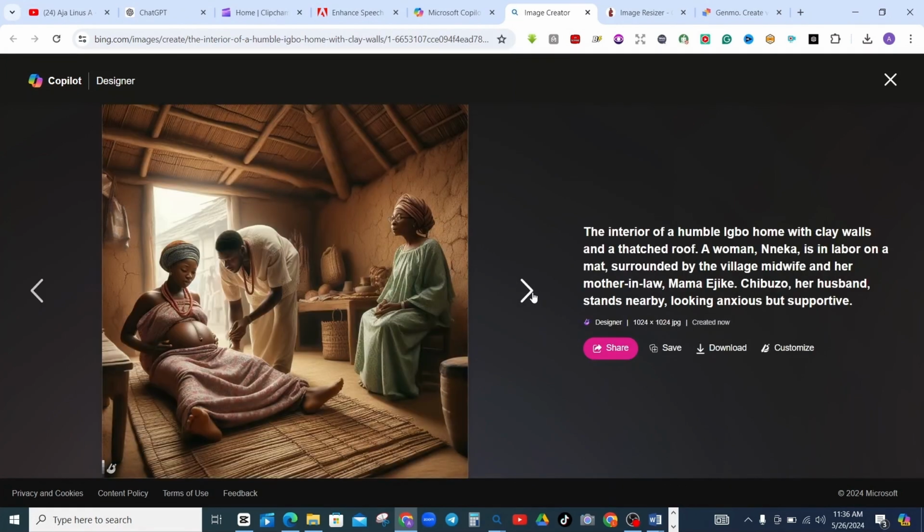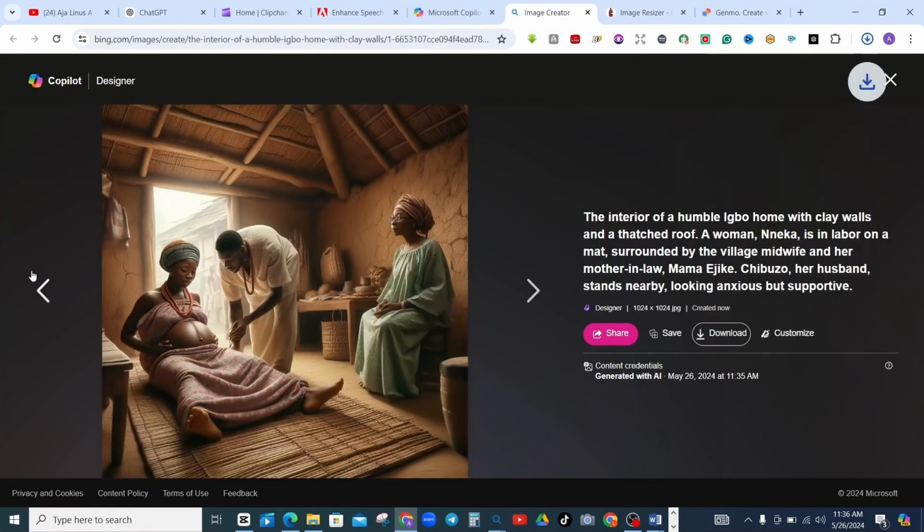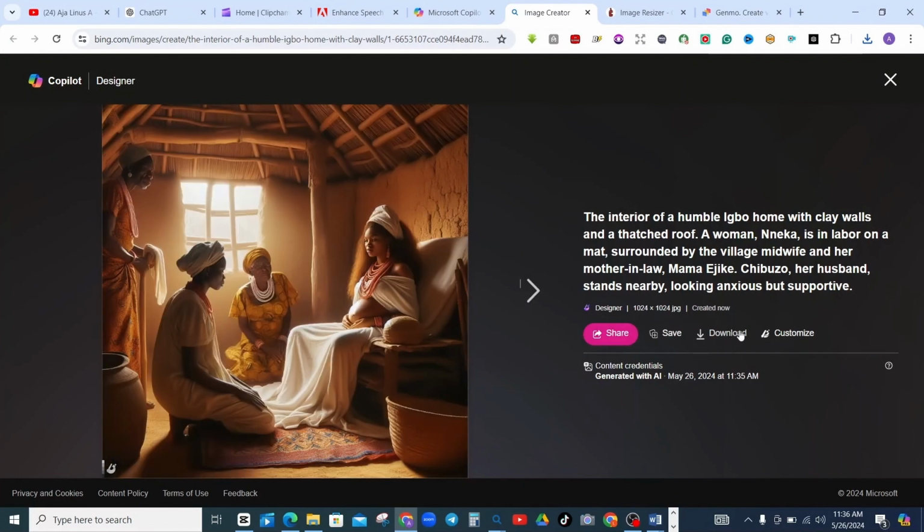There's one thing I want you to note here now, which is that all the images generated with Copilot or Bing image generator are always in one to one ratio. So you must convert these images into aspect ratio of 16:9, which is the aspect ratio used by YouTube.